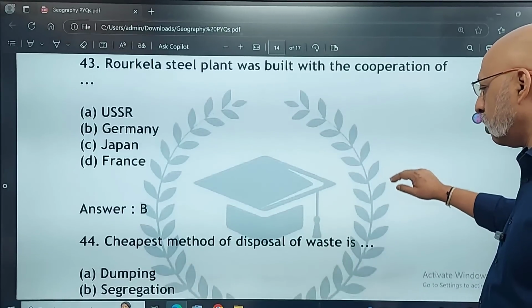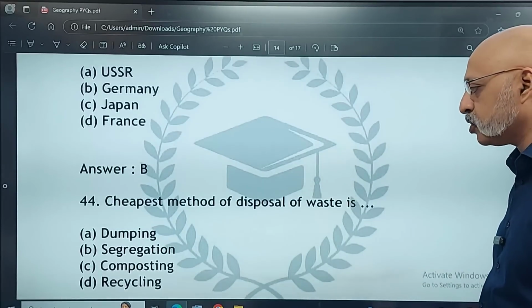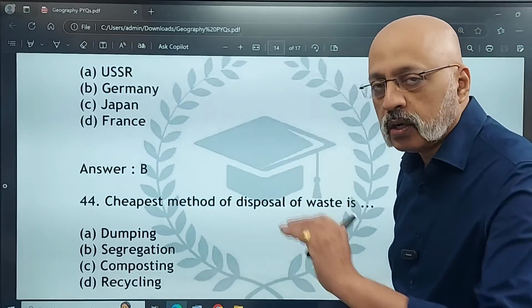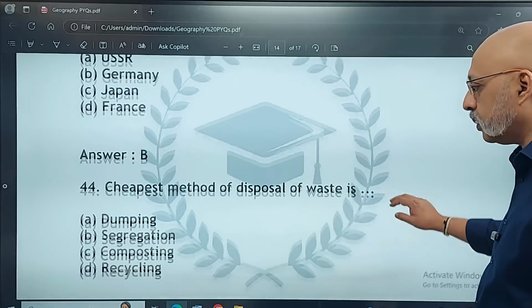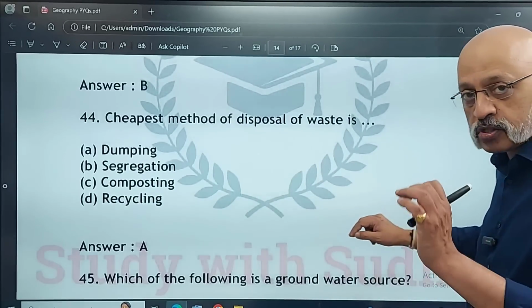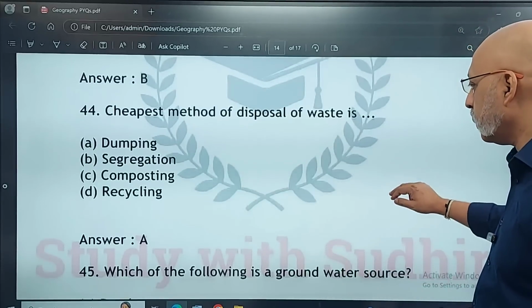Cheapest method of disposal of waste is dumping, segregation, composting, or recycling. The cheapest is what? Just pick up the garbage and dump it somewhere. Option A. And it's the most third-rate way of disposing garbage.